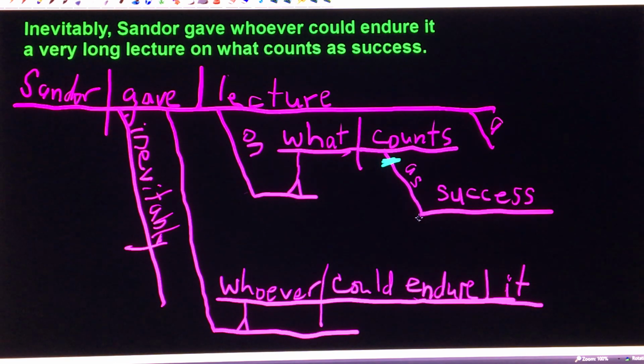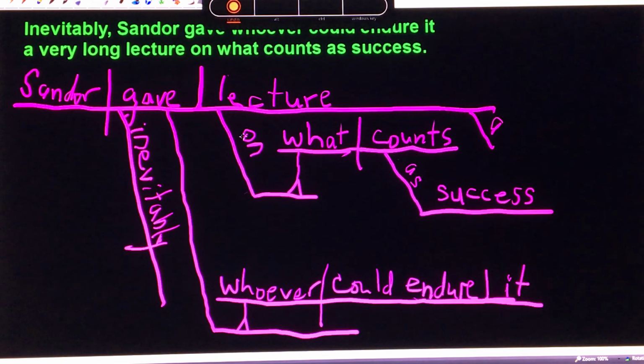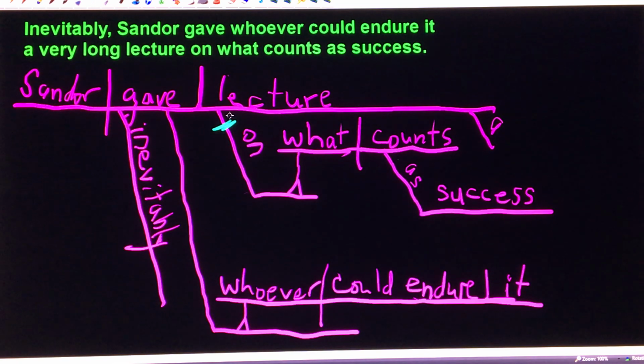It's answering the question how. And the other is, if we break off the diagram here before the preposition and wave it around, what we are holding is something that says "on what counts as success."